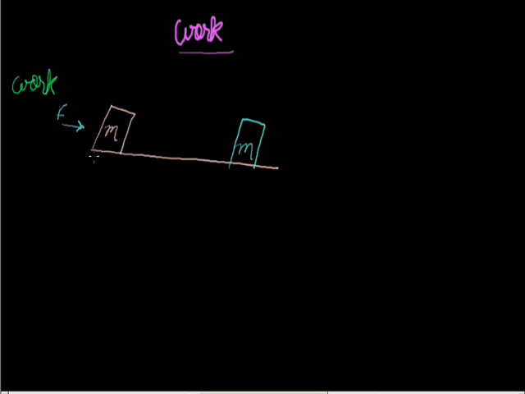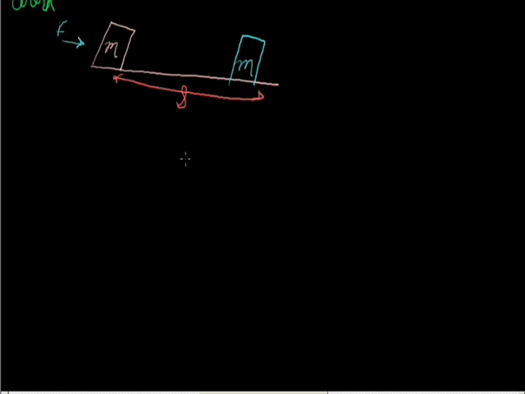Let the displacement of the block be S. So work done is dependent on the applied force as well as on the displacement.